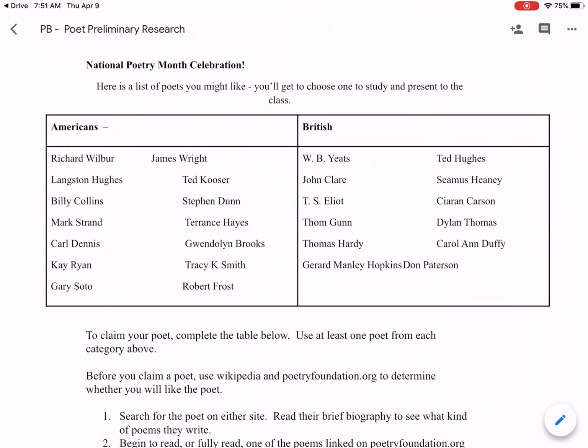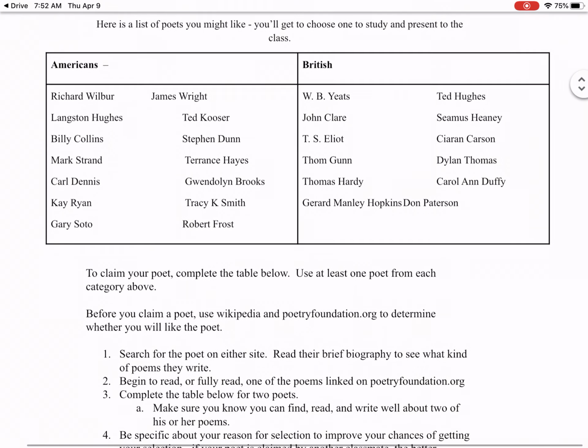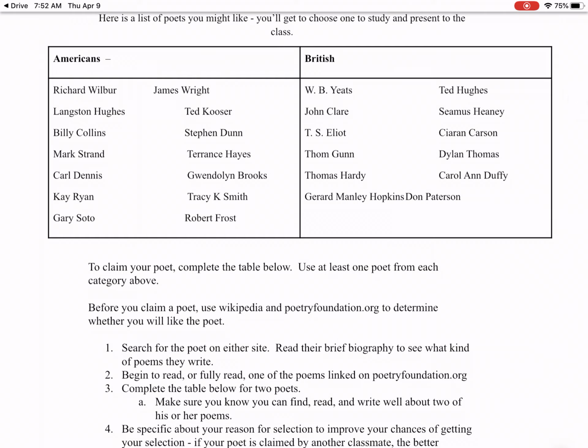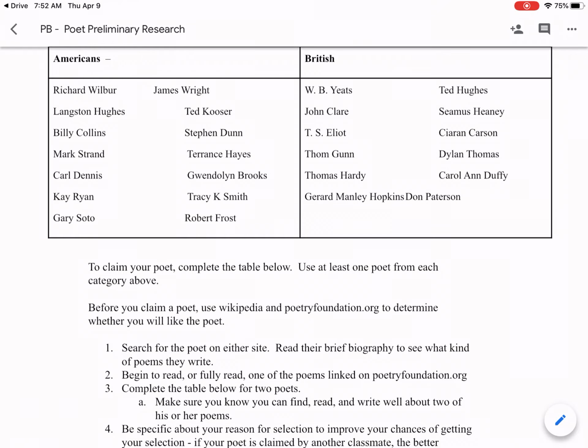So look at this list and go to Google, all right? And on Google, just type in, for example, Richard Wilbur and poem. The first poem that comes up, read the first 3 or 4 lines. If they make sense to you, that's a poet you should work with. If they don't make sense, or if you definitely don't like them, move on.